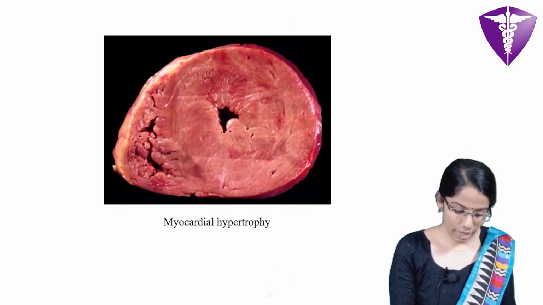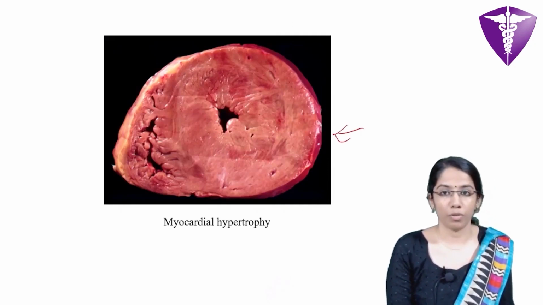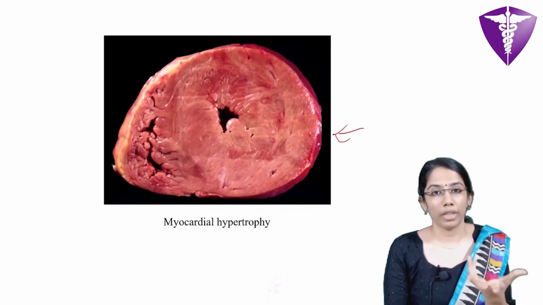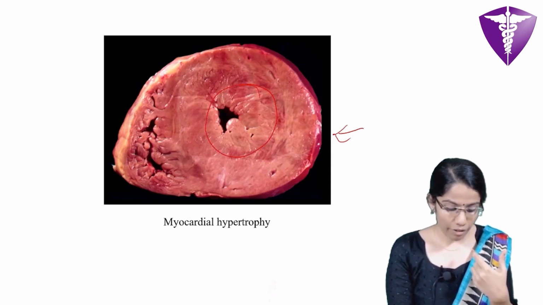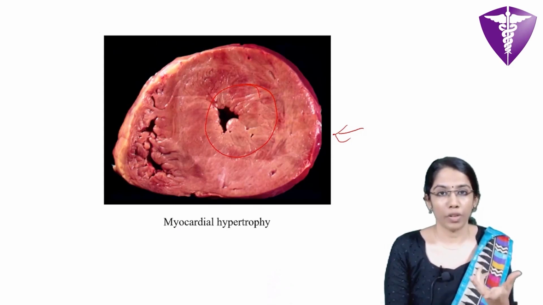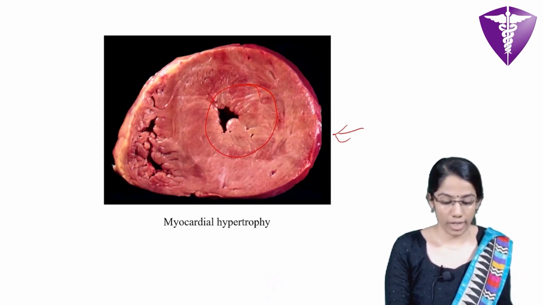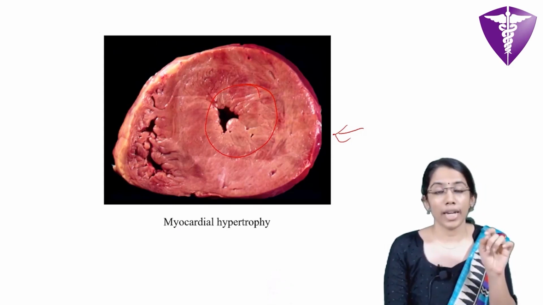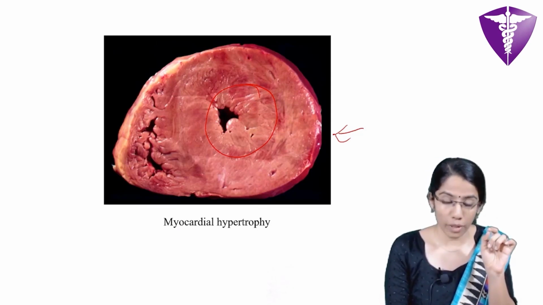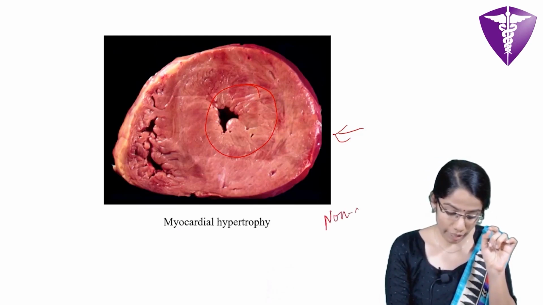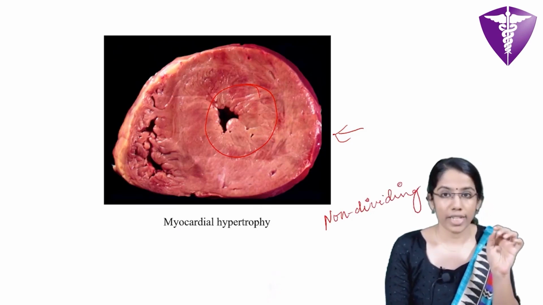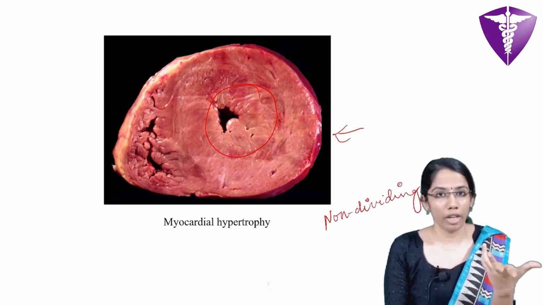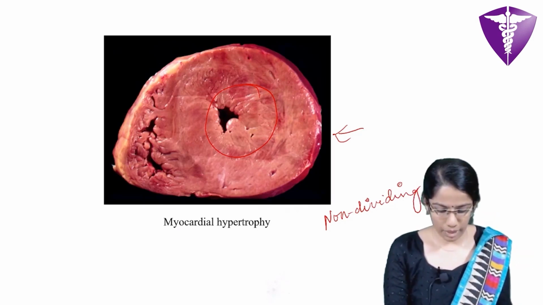And this is a case of myocardial hypertrophy in a patient with hypertension, in which concentric left ventricular hypertrophy is seen in the cardiac myocytes. And one point to note is that hypertrophy usually occurs in non-dividing cells, such as cardiac myocytes, which are not capable of dividing, and so they increase in cell size.